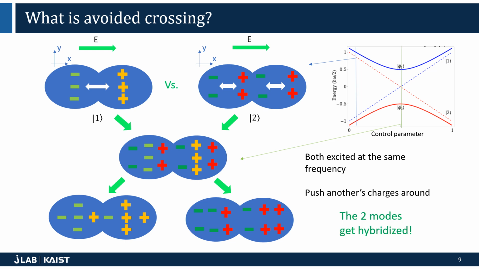This leads to a hybridization of the two resonances, and each resonance acquires characteristics of the other. This affects their resonance frequencies, and naturally, the resonance frequency does not draw a straight line as it would have had there not been the presence of the other resonance.